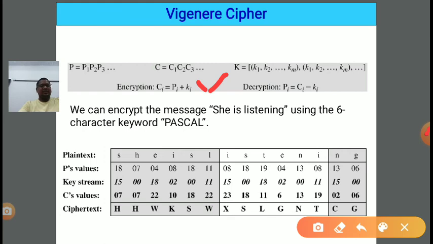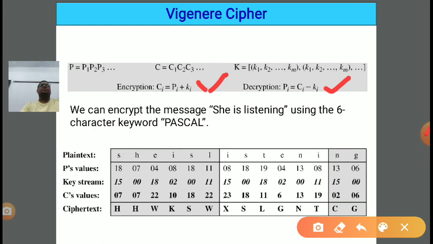At the decryption level we give ciphertext minus the corresponding key, and it will generate the corresponding plain text. Suppose we want to get the first plain text alphabet P1, then we give C1 and the corresponding key K1. So C1 minus K1. At the sender side we applied the addition operation, so at the receiver side we apply the subtraction operation. C1 minus K1 will give P1.